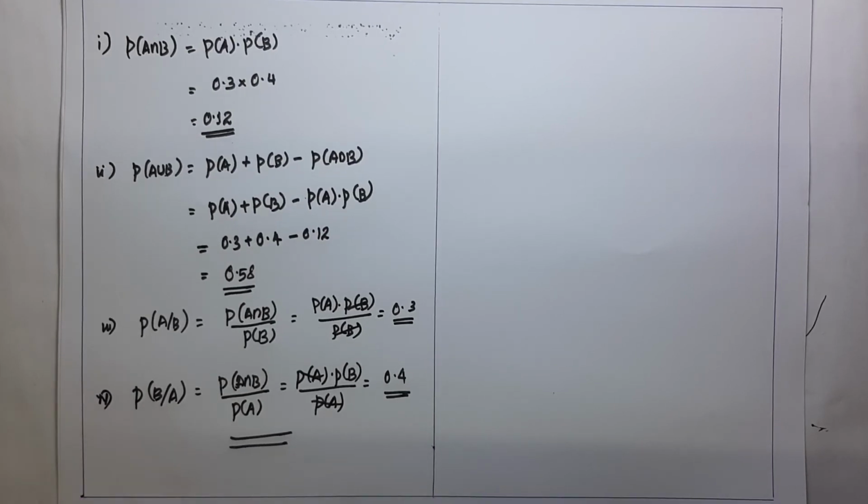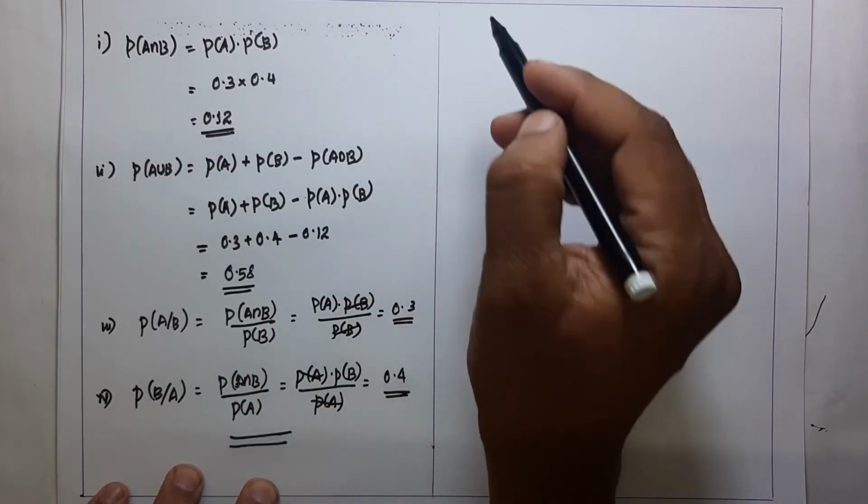First of all, we understand the concept of independent events. Since the two events A and B are independent, then P of A intersection B can be expressed as P of A into P of B. Next question.